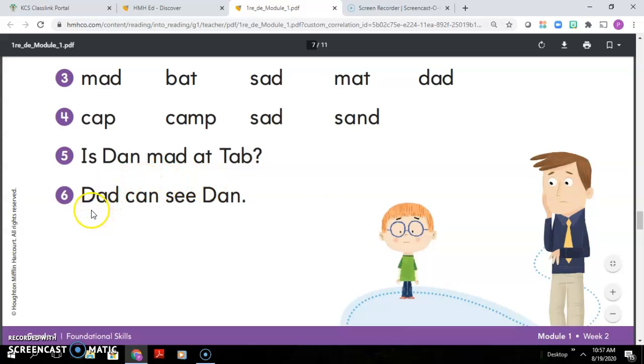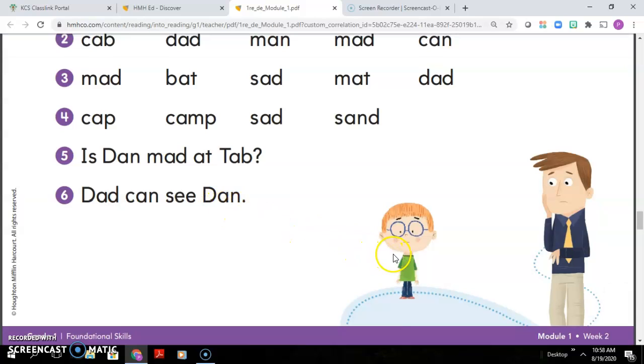All right, let's look at line 6. Dad can see Dan. All right, again, let's look at our punctuation at the end. Now we have a period because it's a telling sentence. We're telling something. But we have a beginning capital letter in Dad, and Dan is capitalized. This must be Dan instead of Tab. Don't you think? That must be Dan there, not Tab. Maybe Tab is the name of an animal. We do capitalize names of animals also.